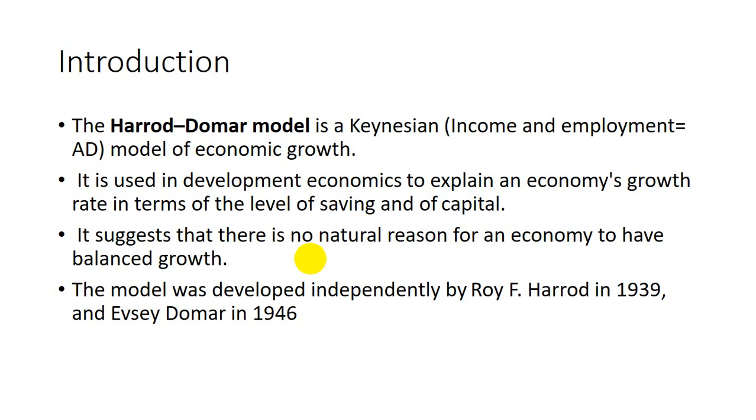So in the Harrod and Domar model, they actually use both. They get the idea of aggregate demand from the Keynesian approach, and the idea of aggregate supply from the classical side. The basic fundamental theory they used is Keynesian, but they also included the variable of aggregate supply in their model.